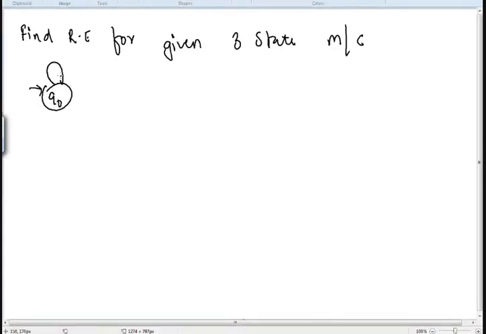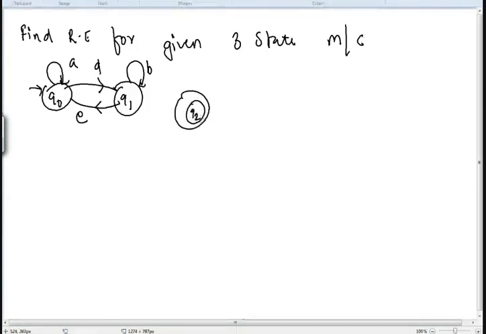Now, given is for Q0 there is a self loop of A, there is a state Q1, now this will go to D, with E back to Q0, self loop of B, and Q2 is the final state, and this is giving me F, and this is giving me, let us say, G, and a self loop of C.